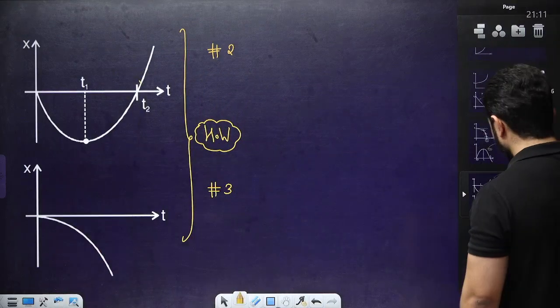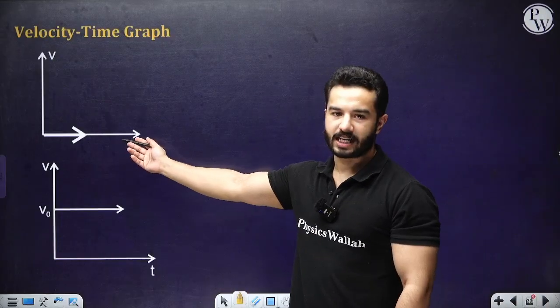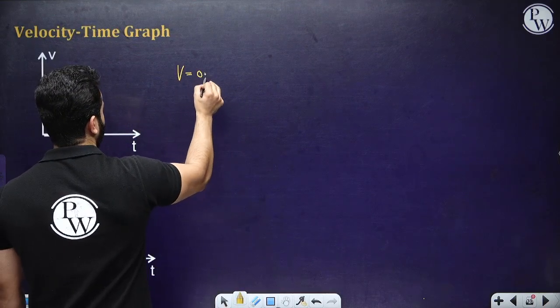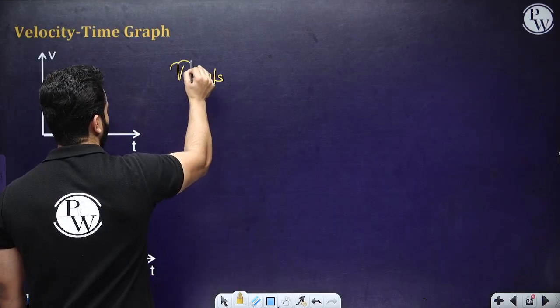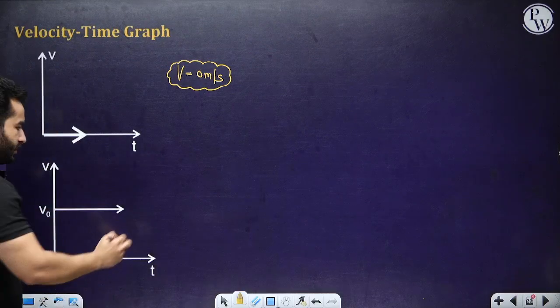So after this, we are going to talk about velocity-time graph also. So similarly, for this velocity-time graph, easy, very easy. Velocity is 0. That means the body is at rest, not moving. Constant velocity, straight line.